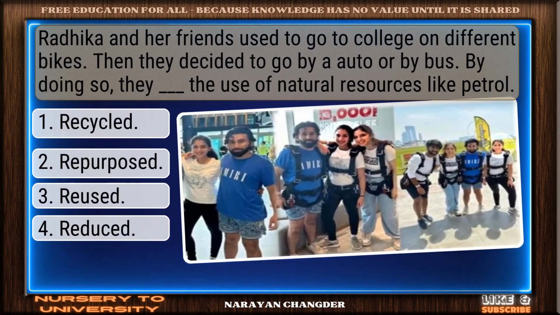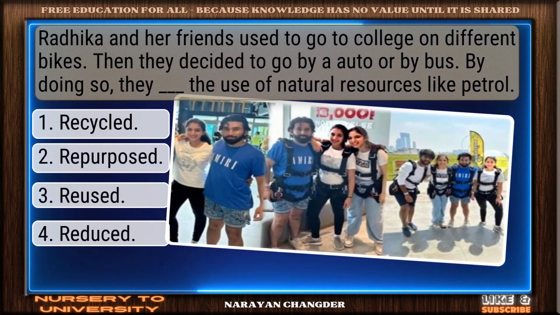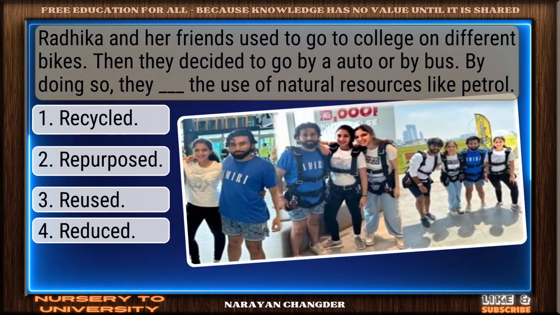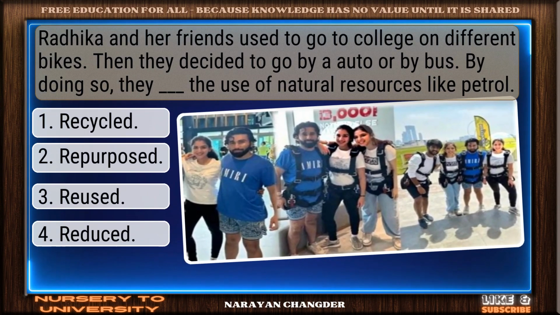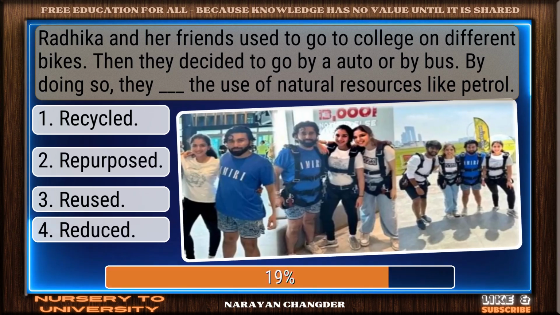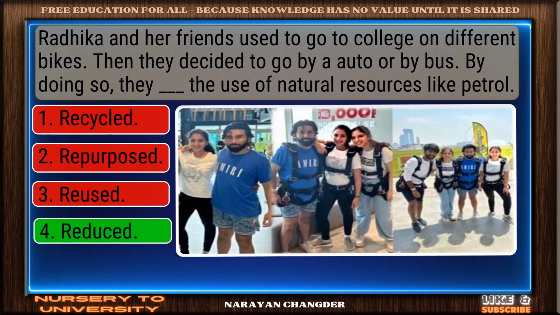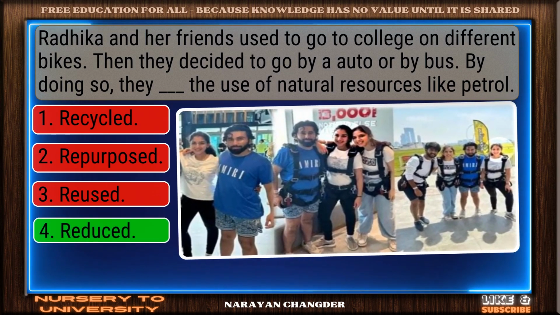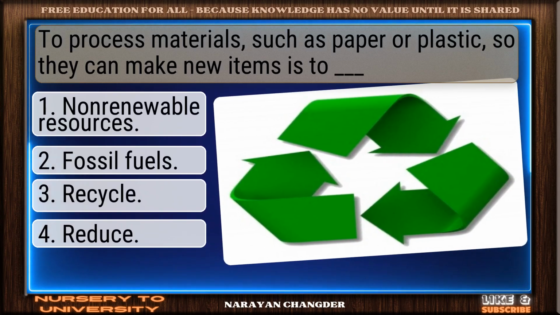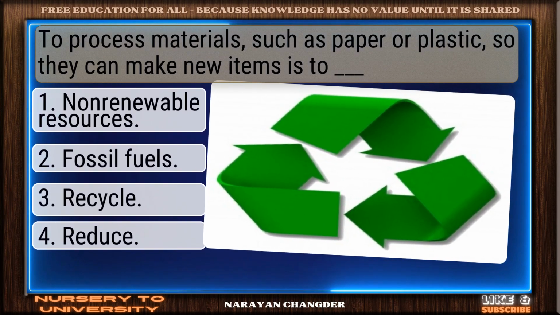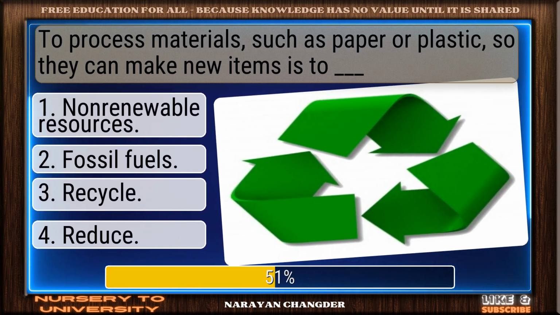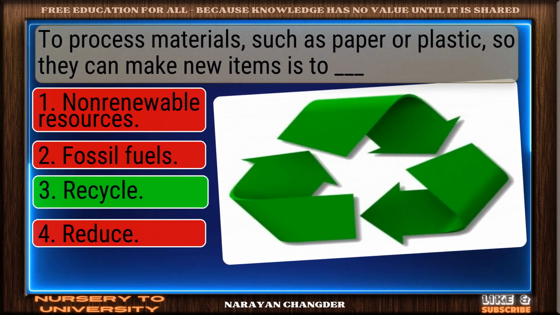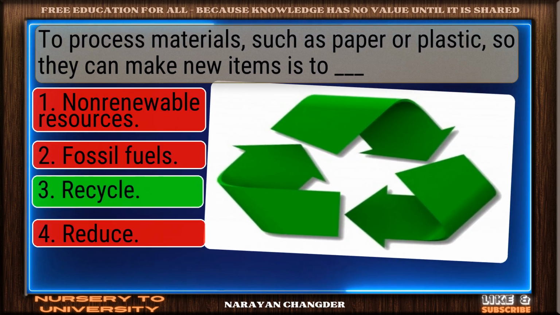Radhika and her friends used to go to college on different bikes. Then they decided to go by auto or by bus. By doing so, they dash the use of natural resources like petrol. Strong choice. Reduced is right. To process materials, such as paper or plastic, so they can make new items is to dash. You got it. Recycle fits.